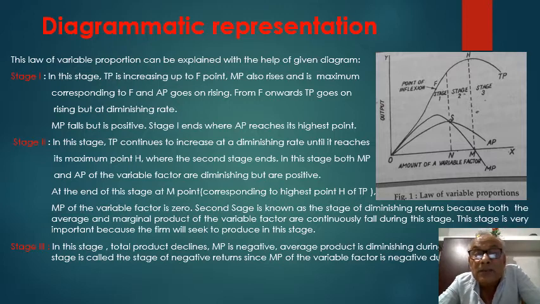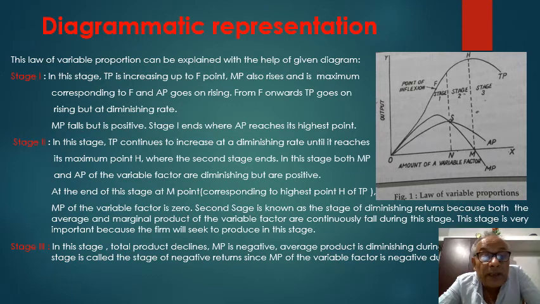In this stage, both marginal product and average product of the variable factor are diminishing but are positive. In second stage, marginal product and average product are diminishing but are positive.